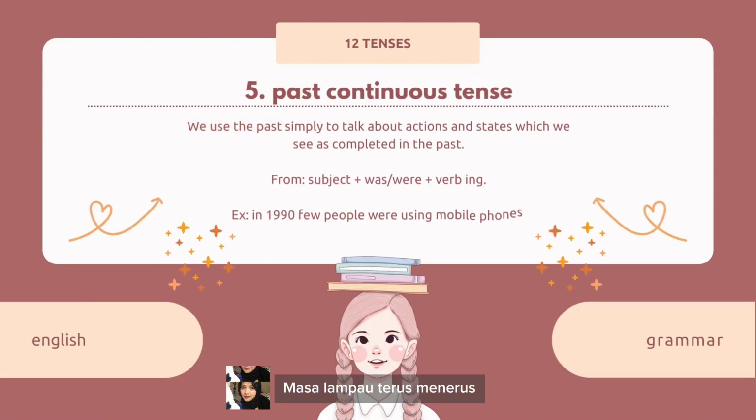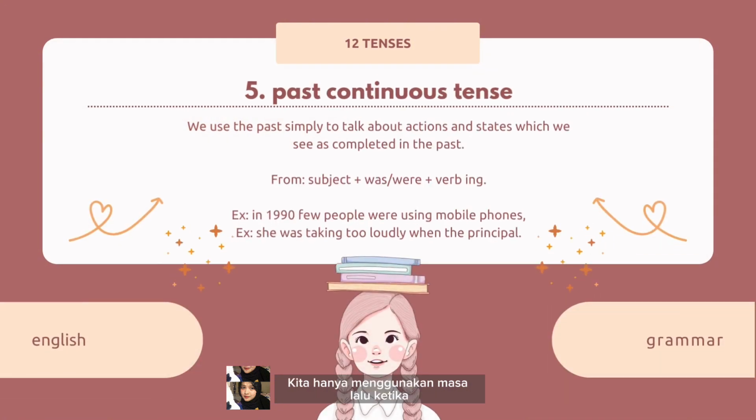Number five is past continuous tense. Here, we use the past continuous to talk about actions and states which were not yet complete in the past. The form is subject plus was or were plus verb ing. For example: in 1990, few people were using mobile phones, and she was talking too loudly when the principal came.